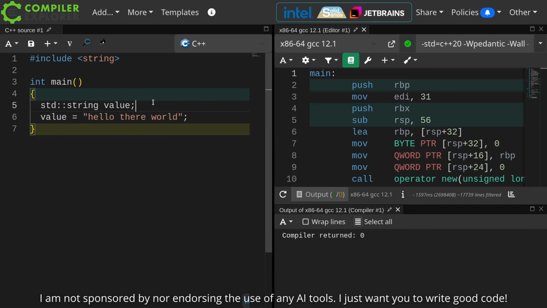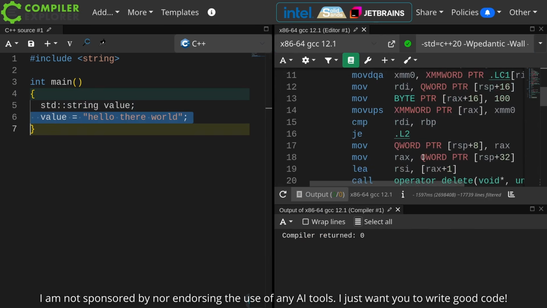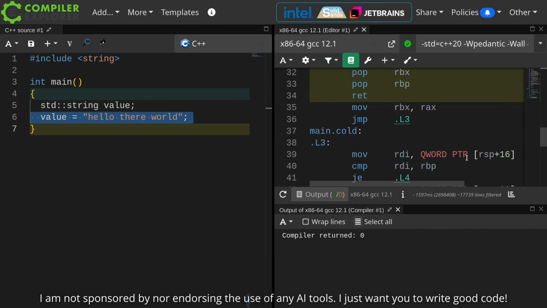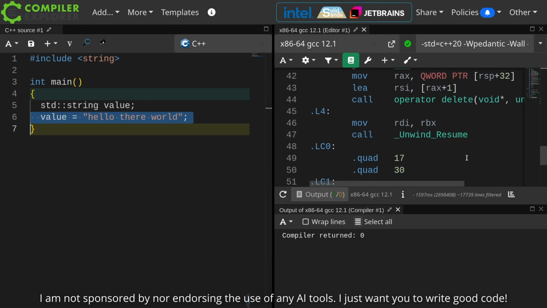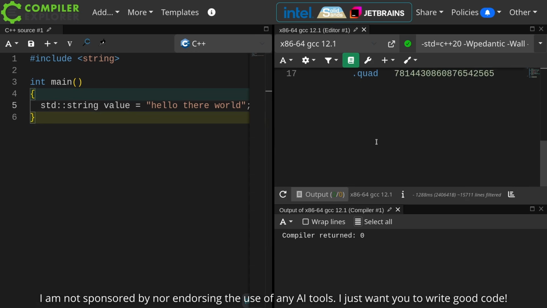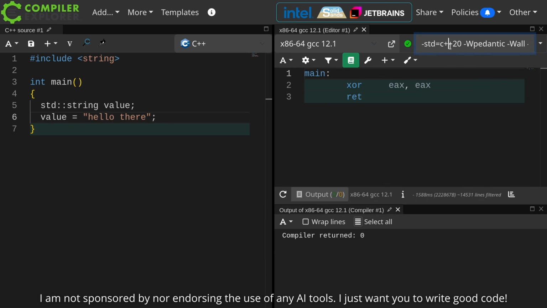I have a string, I declare the thing on line 5, and I assign its value on line 6. And we can see the compiler does compiler-y things. It's emitted 2 different deletes, because it's like, well, I don't know, do I need to free up the string that was already there or whatever? Versus if I were to initialize this all on the same line here, then we get like a quarter of the code generated. Anyhow, that is one of the reasons why we want to initialize at the same time that we declare a variable. And this will do that for us.